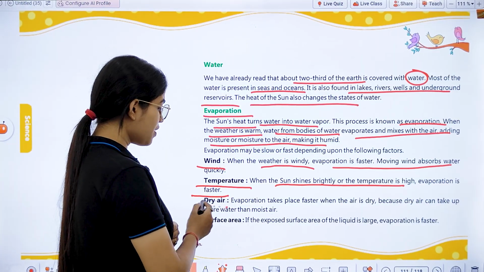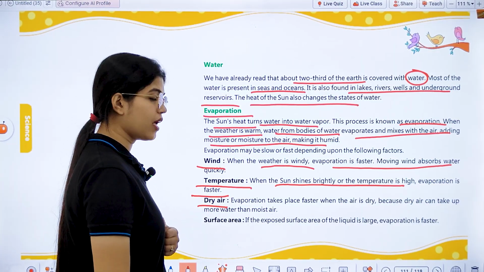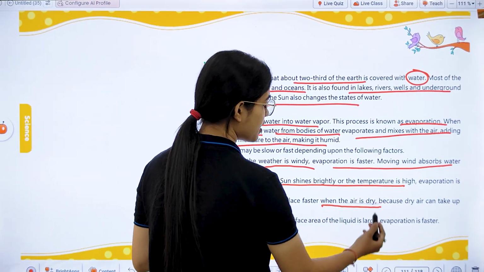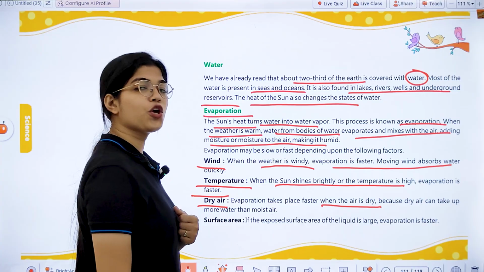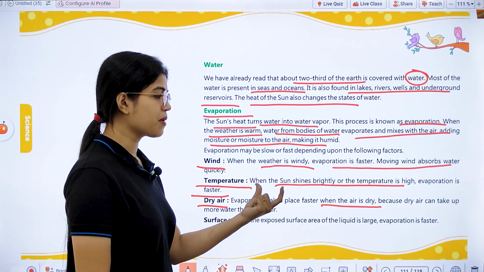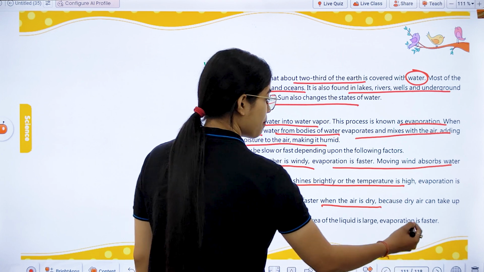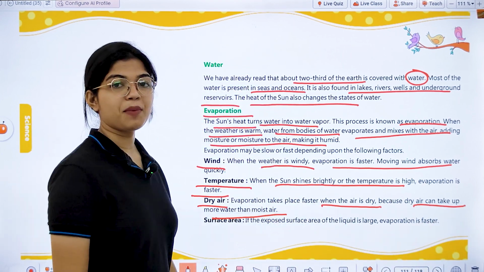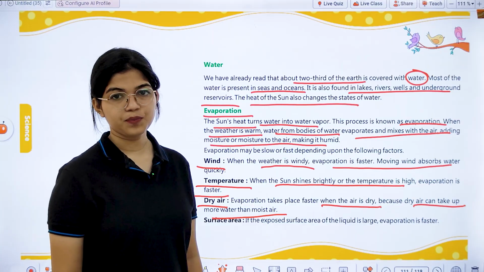Third, we have dry air. Evaporation takes place faster when the air is dry, when there is low humidity in the atmosphere. Why? Because the dry air can take up more water as compared to the moist air.